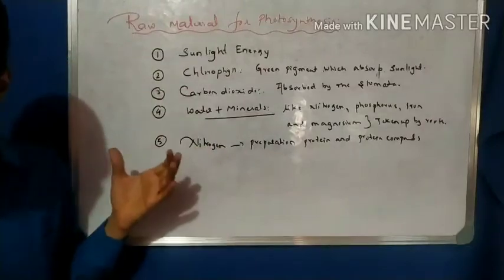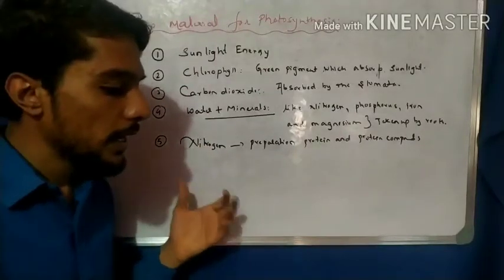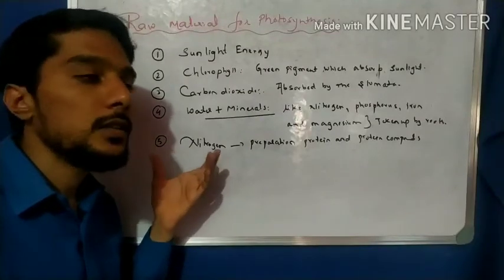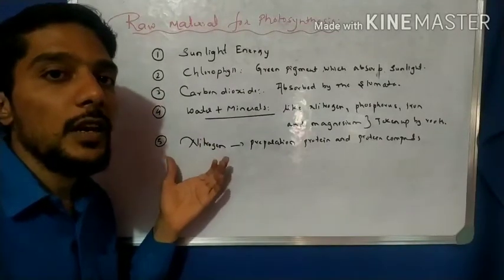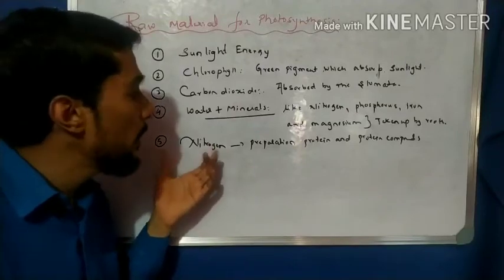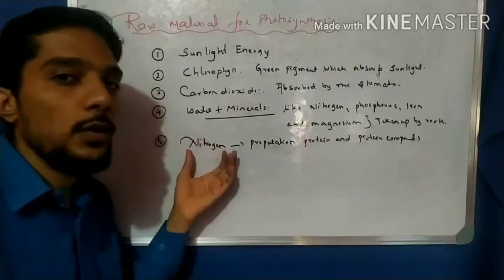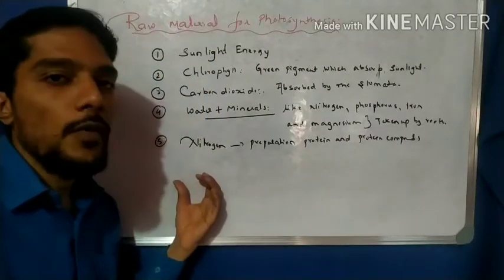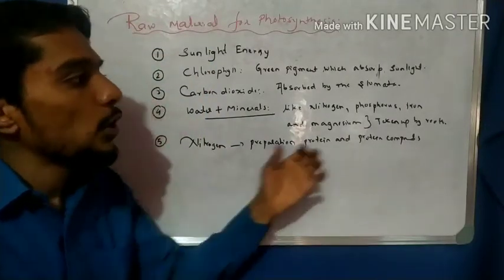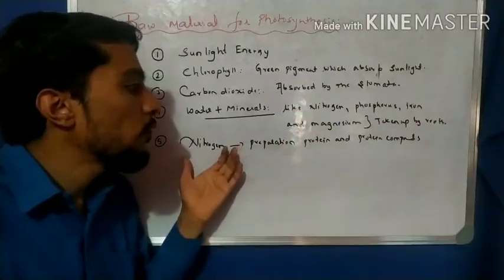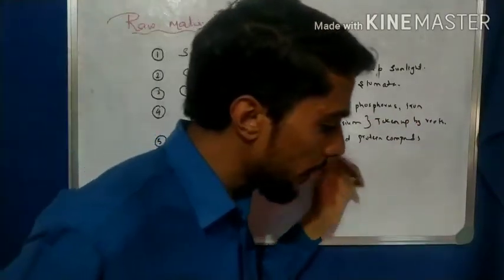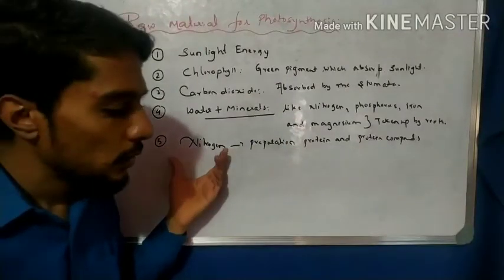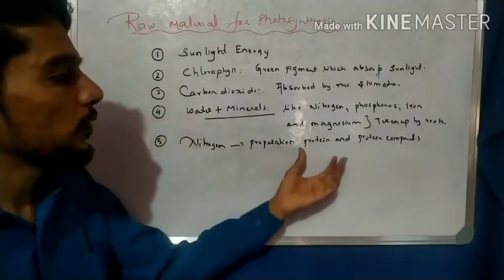In the 7th standard we studied that rhizobium bacteria absorb nitrogen from the atmosphere. They convert it to a dissolved form, which is absorbed by the roots and is essential for the synthesis of proteins.